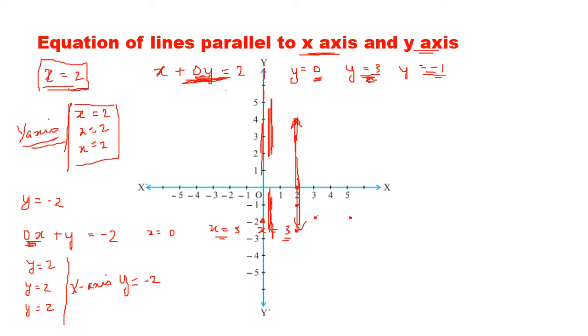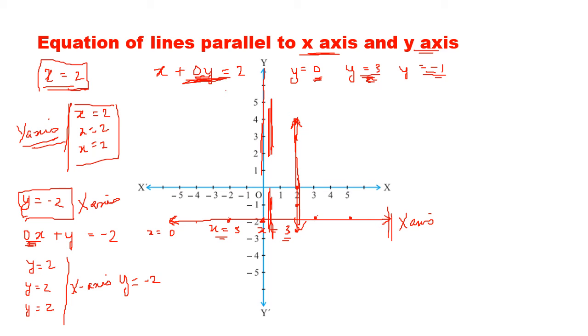If I take x as minus 2, the point is minus 2. Means no matter the x keeps on changing, the y does not change at all. The y is fixed at minus 2. Can you notice this? Though the x keeps on changing, the y is fixed. So this line is parallel to the x-axis.